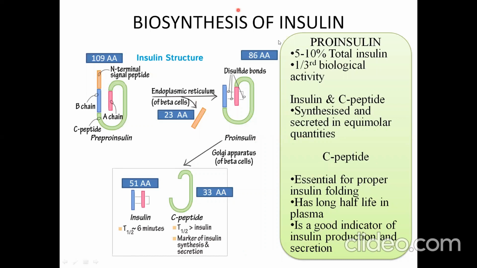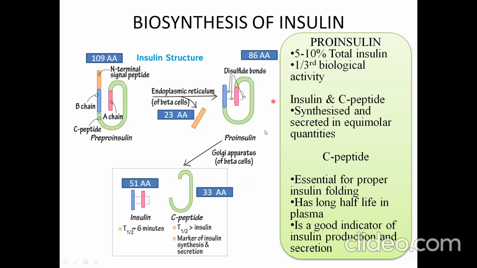So how does the biosynthesis of insulin occur? Initially, it is synthesized as a large precursor molecule called pre-proinsulin, composed of 109 amino acids, having a leader or a signal sequence. In the endoplasmic reticulum of the beta cells, the 23 amino acids of the leader sequence, or the signal sequence, are removed to produce the 86 amino acid proinsulin. This proinsulin undergoes proteolytic cleavage in the Golgi apparatus to produce C-peptide and insulin. Insulin has a 51 amino acid active form and the C-peptide has 33 amino acids.